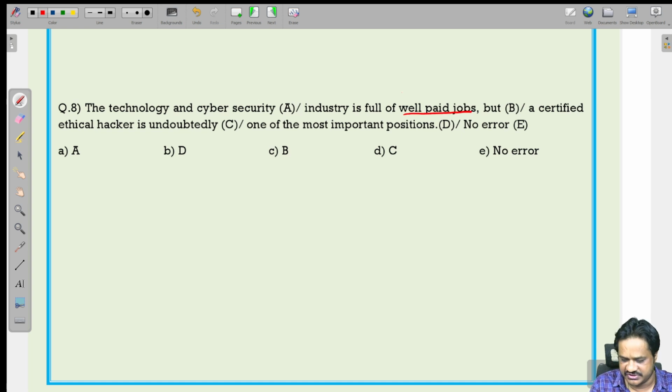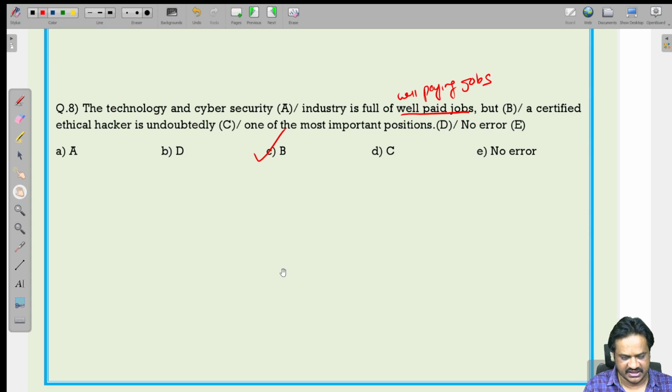Otherwise, we should say well-paying jobs. Well-paying jobs is correct. But initially, if your salary is very good, then we have to say well-paying jobs. The technology and cyber security industry is full of well-paying jobs, but a certified ethical hacker is undoubtedly one of the most important positions. So, B is the error.